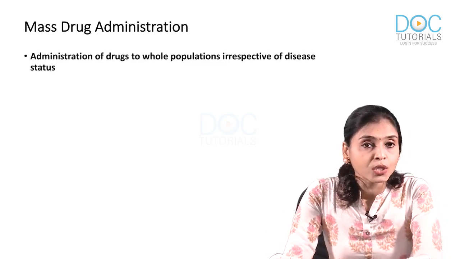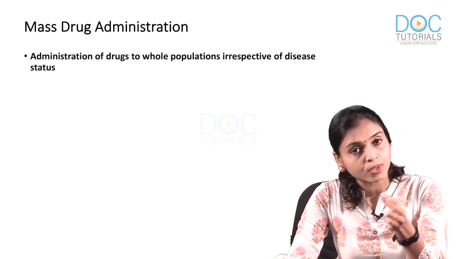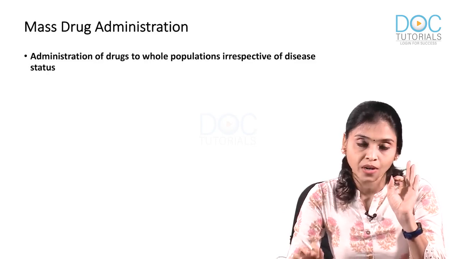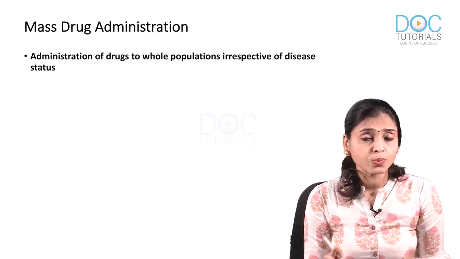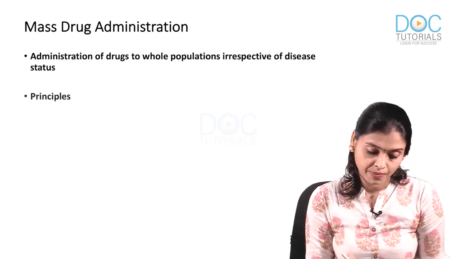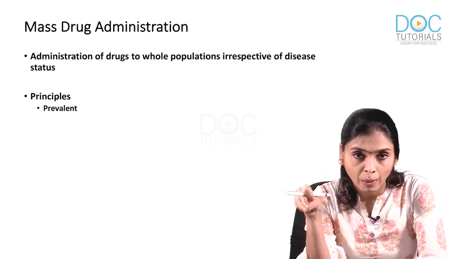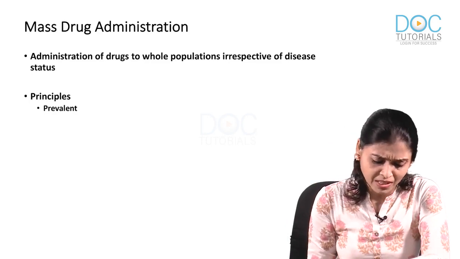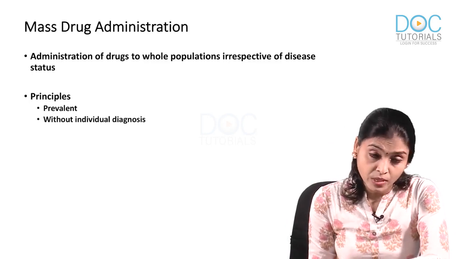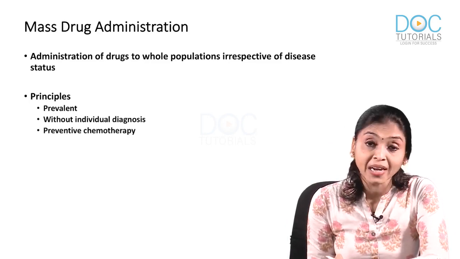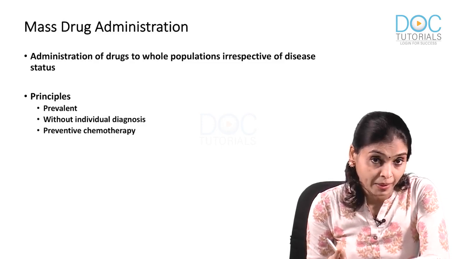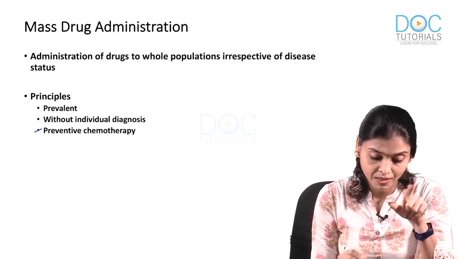So, without any individual diagnosis, you are giving mass drug to a population. Now, this works on certain principles. First one, this should be for a disease which is prevalent in that population. Yes, iron deficiency is prevalent in our area. Without individual diagnosis that we have already seen, it should be like a preventive chemotherapy.